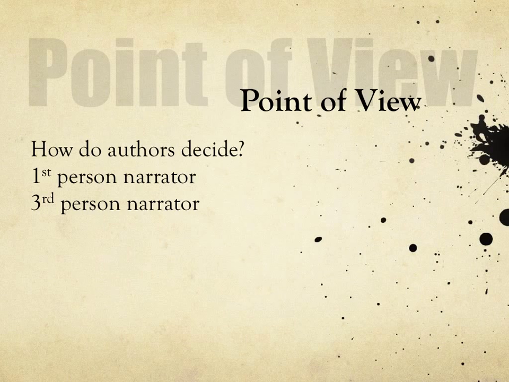Authors make a deliberate decision about their point of view. Often they may write large portions of the story using first-person point of view and then rewrite it using third-person point of view to see which works best for their story. Telling the story in first person creates more excitement because the reader feels like he is inside the story, in the middle of the action. But then the author must be careful to present the story only as seen through the eyes of that one character. First person can be somewhat limiting.